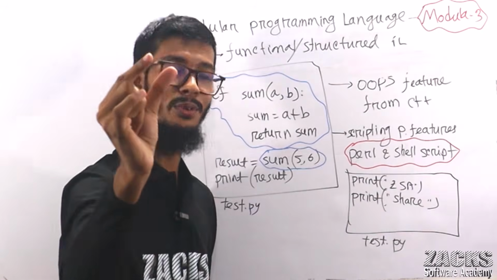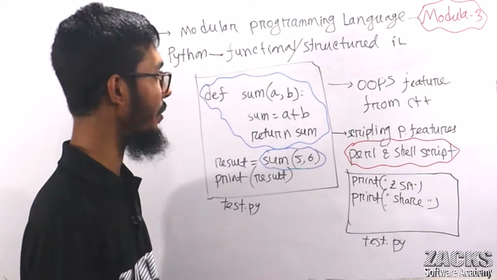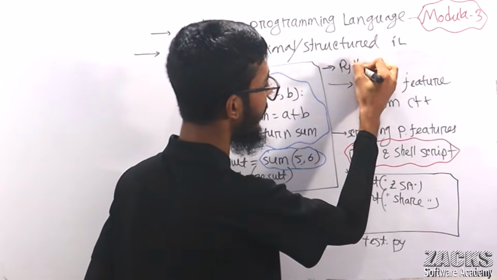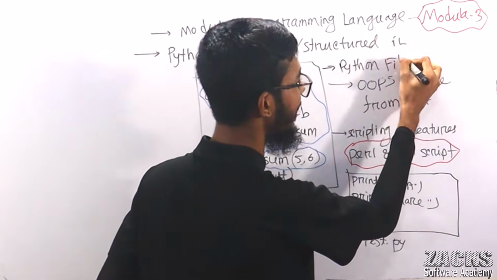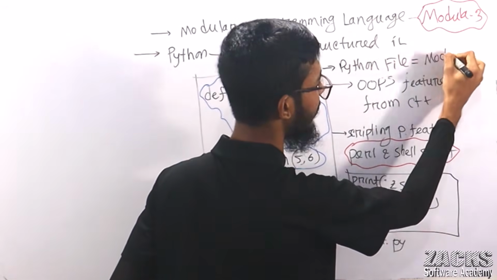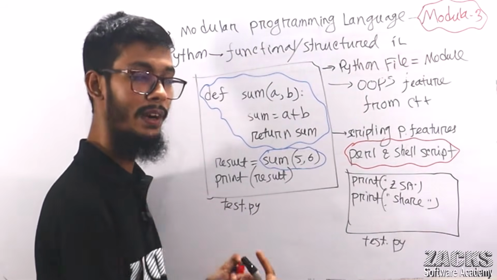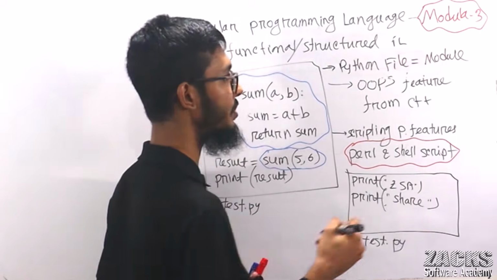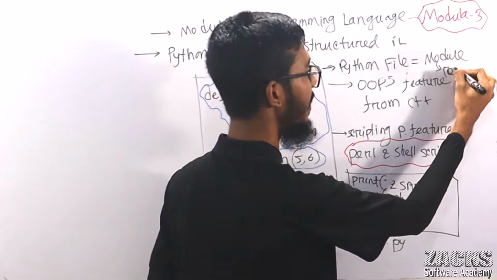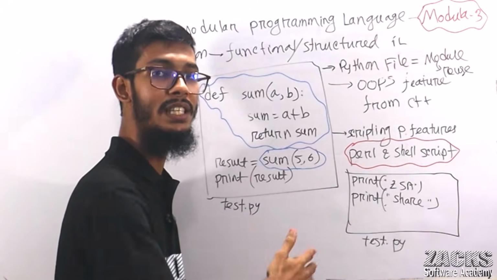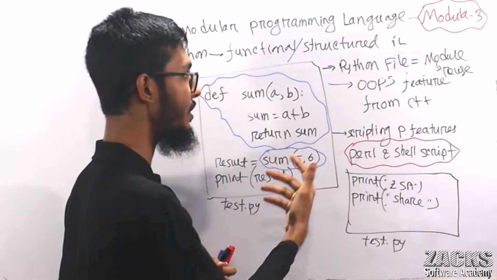Your Python file is nothing but a module. Simply, a Python file equals a module. We call this a Python program or Python file, it's a module, and we can reuse it. If we create it, we can reuse it multiple times in different programs.